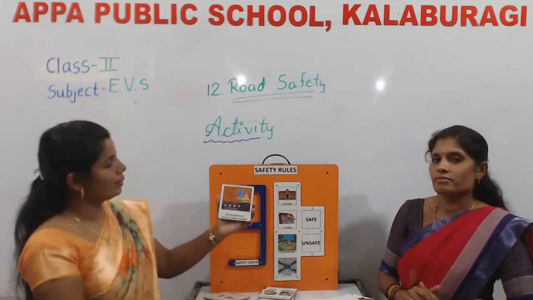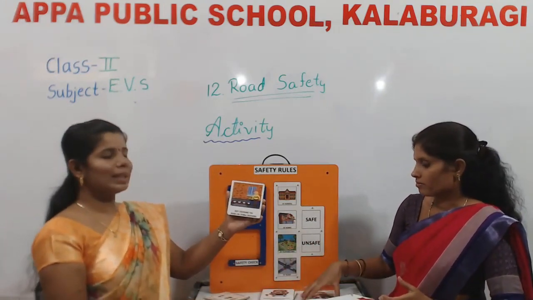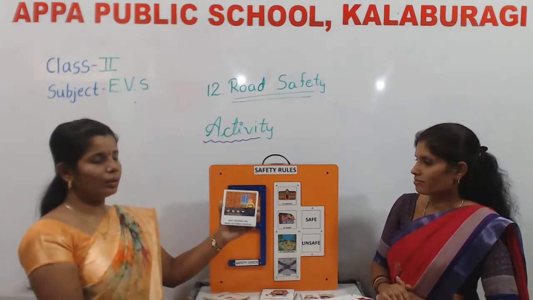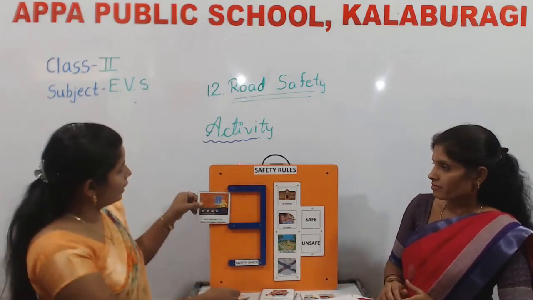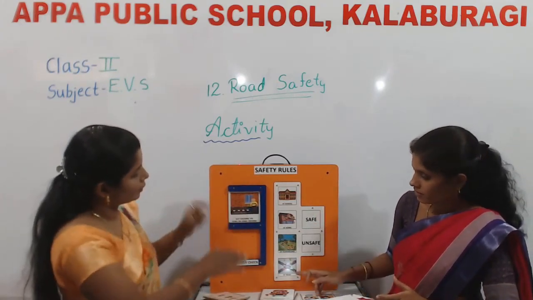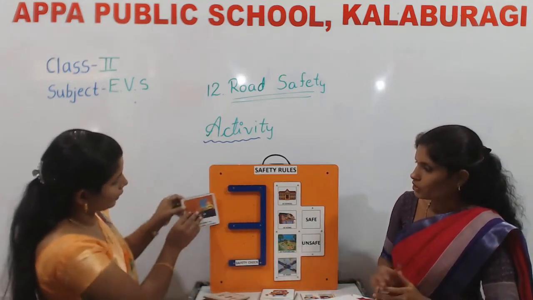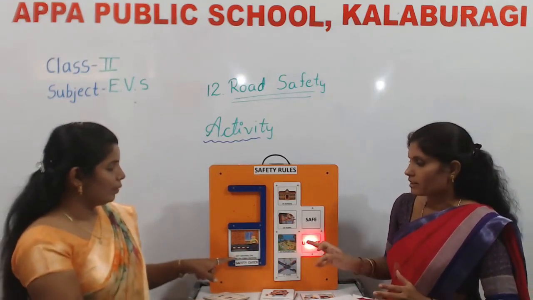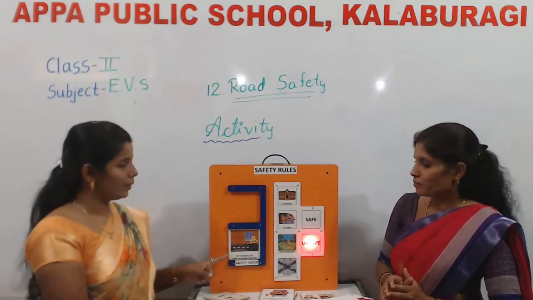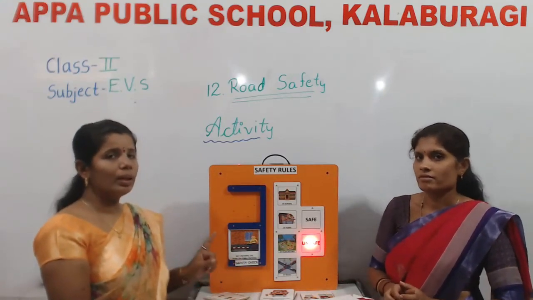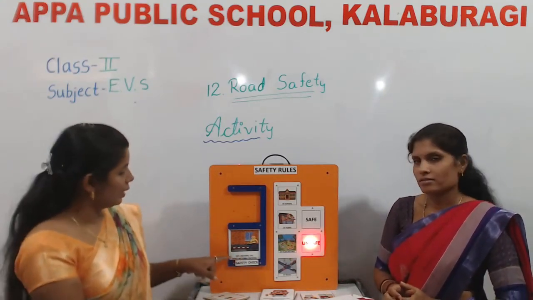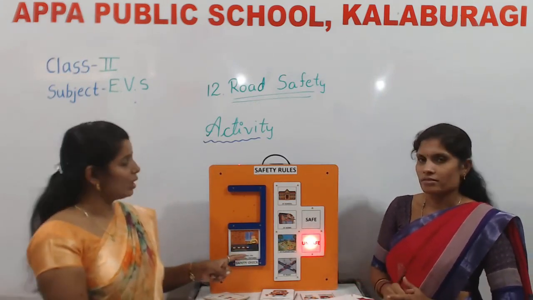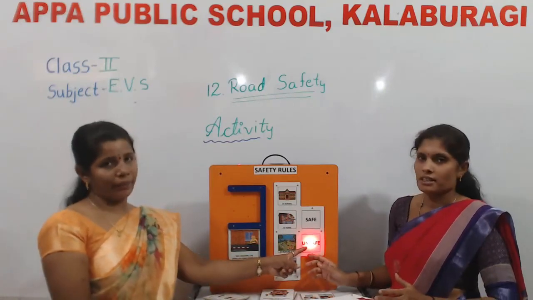So the next is not crossing the road on zebra crossing. At road, we'll check, children, whether it is safe or unsafe. Not crossing the road on zebra crossing is always unsafe. We should always cross the road on zebra crossing. See children, he is not crossing the road on zebra crossing. So this situation is unsafe.